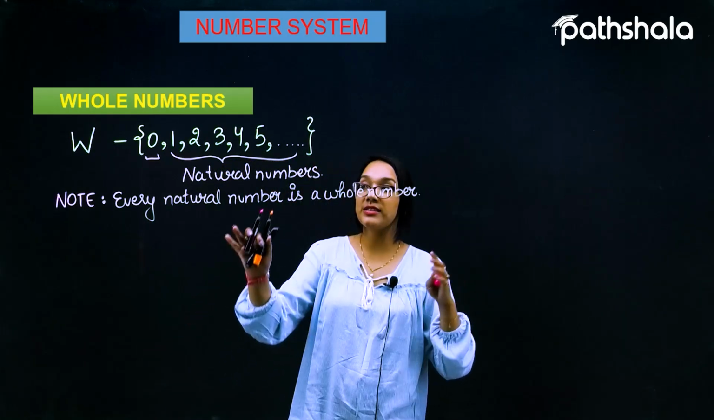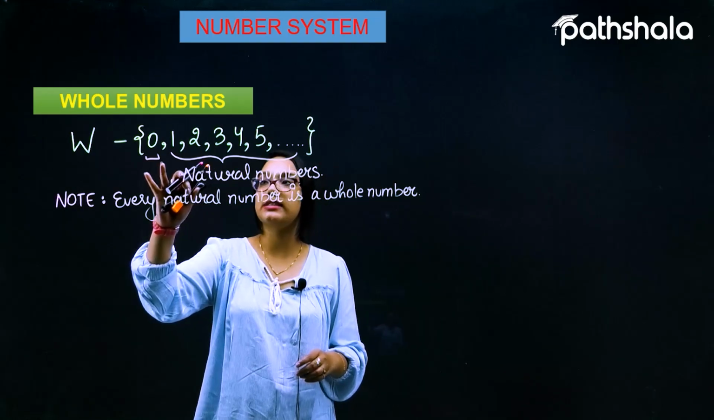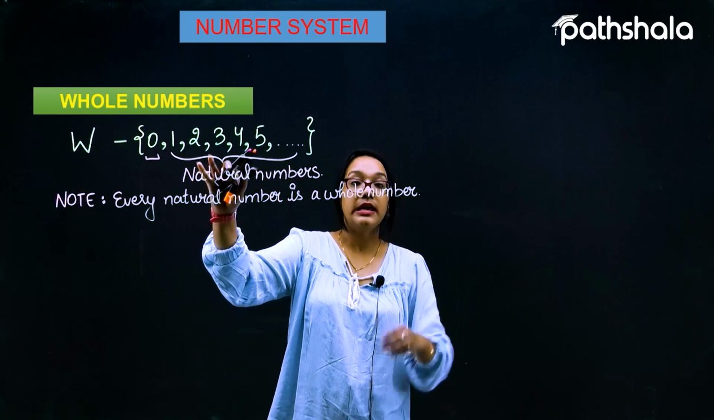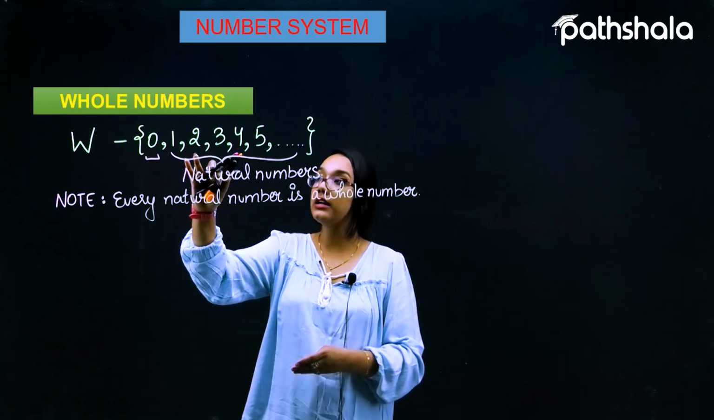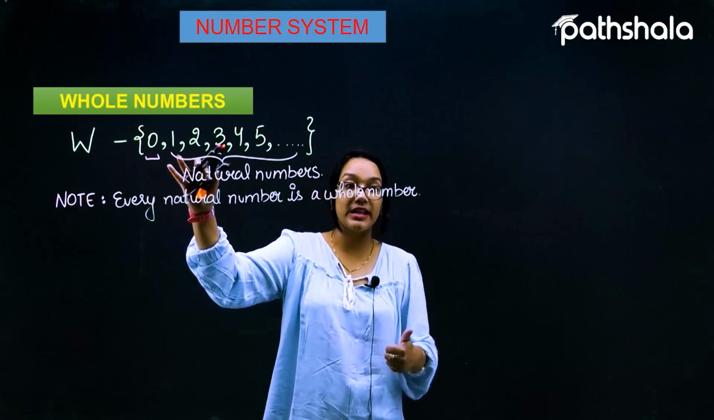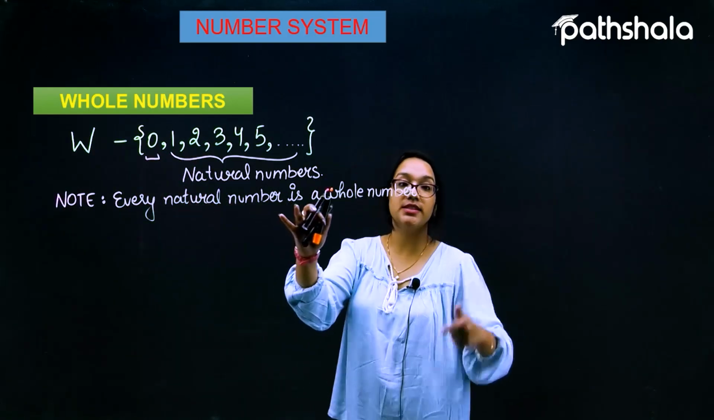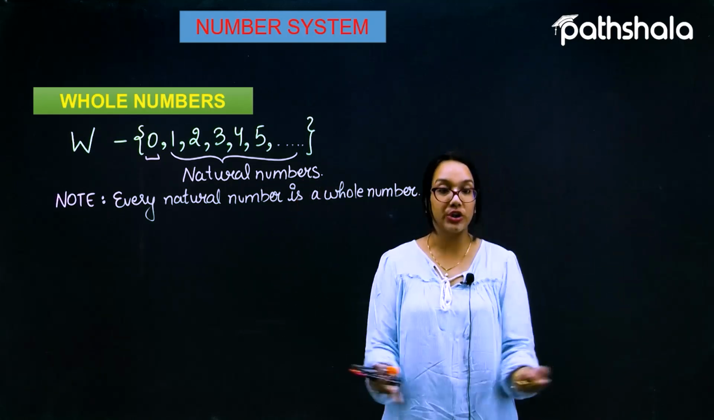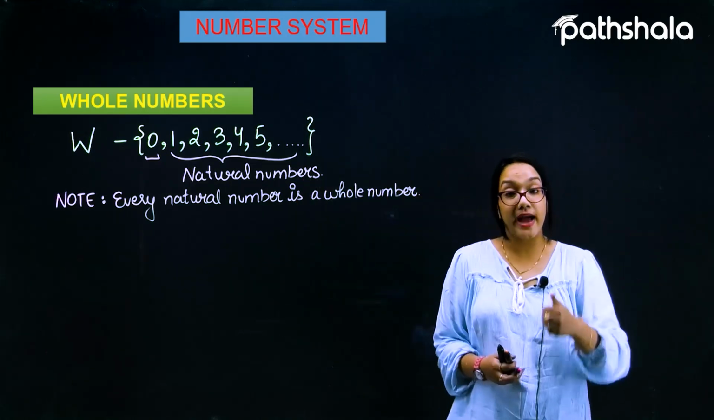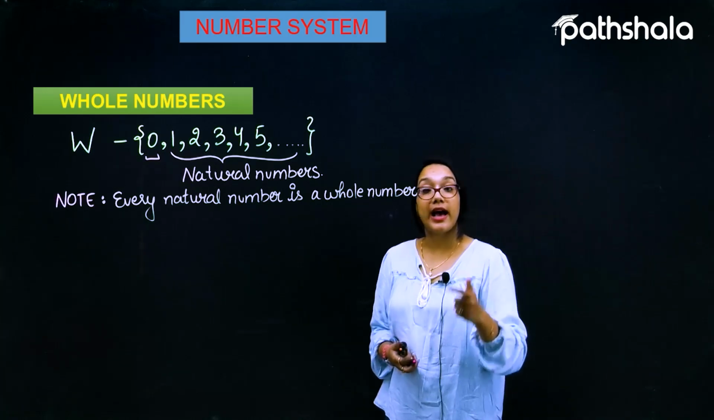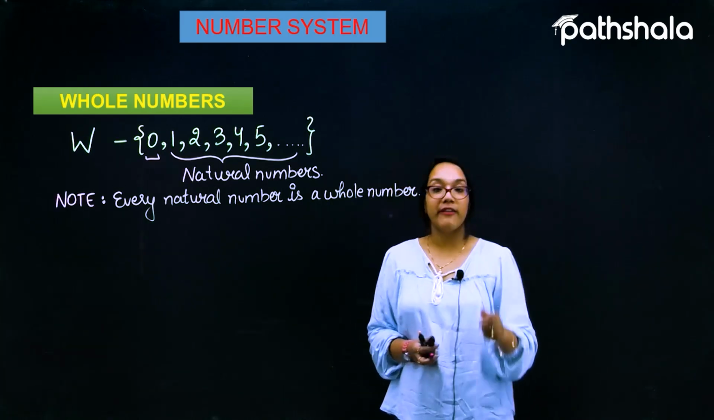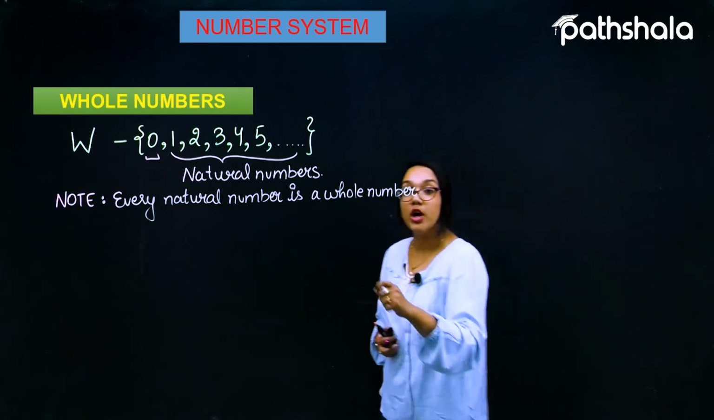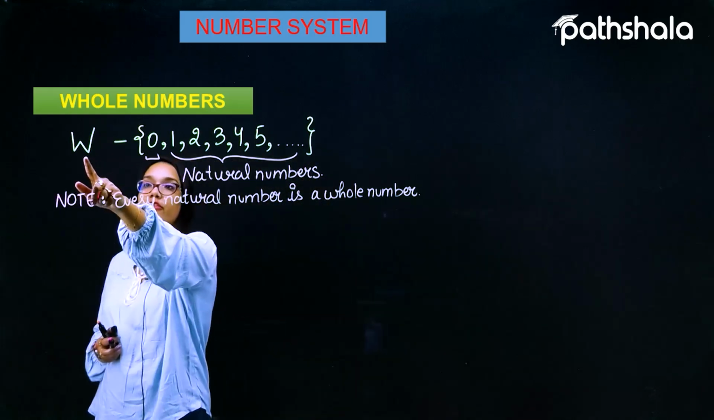Why so? Because we can see from this collection that 1, 2, 3, 4, 5, 6, and so on, are all our natural numbers, and they exist in the collection of whole numbers. So every natural number is a whole number, which means the whole numbers are a bigger collection than the natural numbers. Moreover, it is represented as a capital W. Wherever we have a collection represented as capital W, it is called the collection of whole numbers.